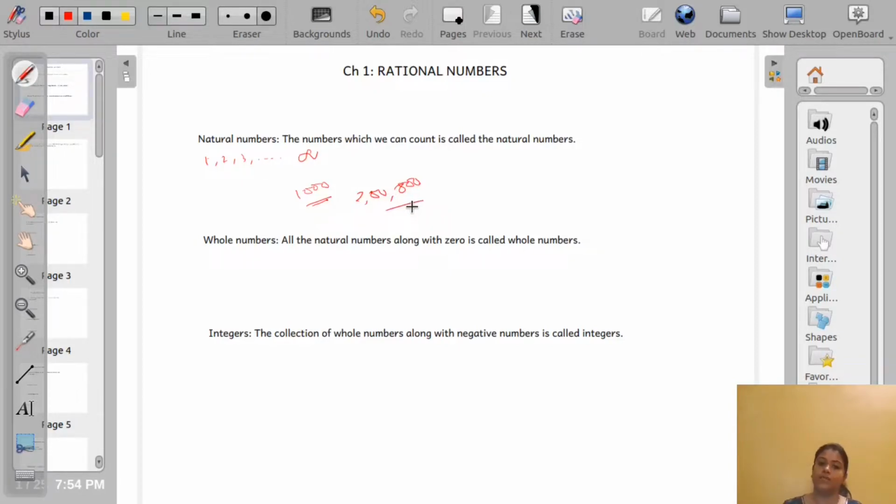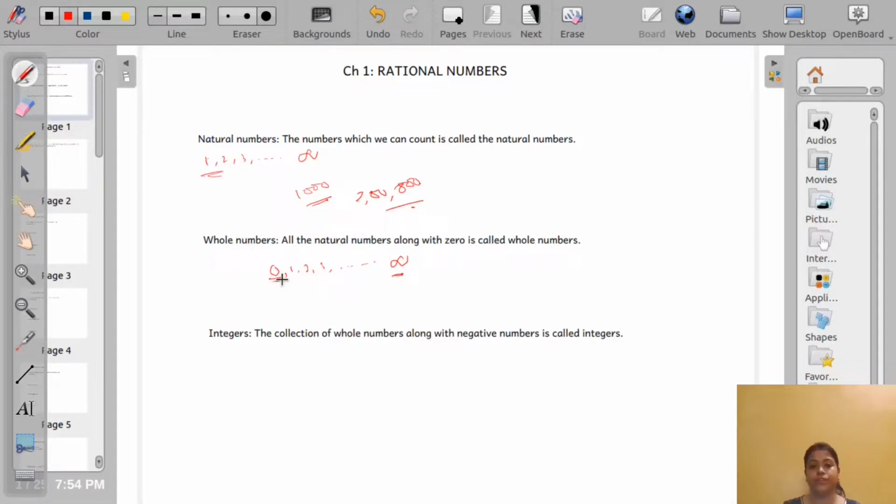Next come to the whole numbers. All natural numbers including 0 are called whole numbers. That means whole numbers start from 0: 0, 1, 2, 3 and onwards, up to infinity. So the only difference between a natural number and a whole number is that natural numbers start from 1 but whole numbers start from 0.